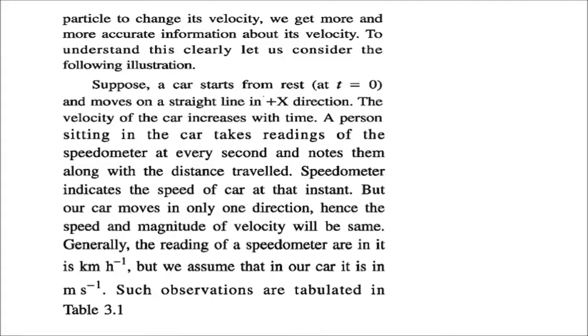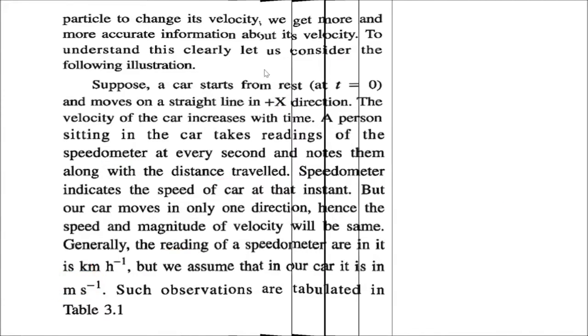A car starts from rest, say at t equal to 0. It moves in a straight line, say in the plus x direction. The velocity of the car increases with time. A person sitting in the car takes readings from the speedometer every second, and notes them along with the distance traveled. The speedometer, as we know, indicates the speed of the car at that instant. But our car moves in only one direction, so the speed and the magnitude of the velocity will be the same. The speedometer reading comes in kilometer per hour, but we assume that it is in meter per second.